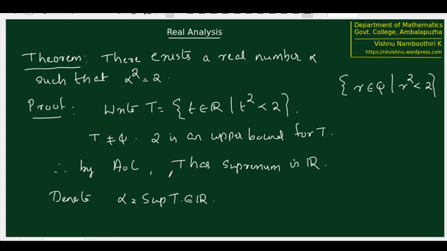So just go through whatever we have said once again. We have taken T to be the set of all real numbers with square less than 2. And we argued that it is non-empty and it is bounded above. By the axiom of completeness, it has a supremum, and we denoted that supremum by alpha. So alpha definitely exists. There is no doubt regarding the existence of alpha. Now, if we show that alpha square is equal to 2, since alpha already exists, then both the claims are true. That means there exists a real number, so existence of alpha is clear. Now, alpha square equal to 2 is the second condition we have to verify.